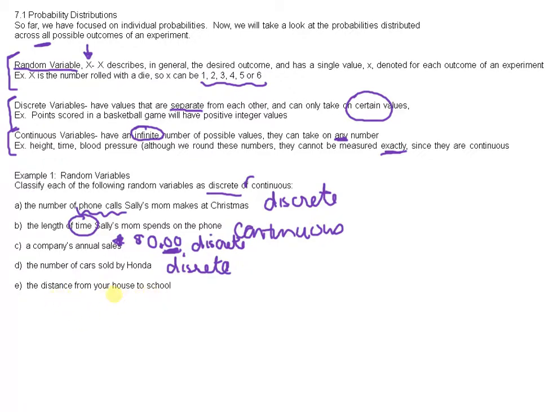And the distance from your house to the school. So distance, again, that's going to be continuous because it's a measurement. Even though we can say 8 meters is going to be 8 and a bit, and this many centimeters, it's always going to be between those measurements. So it's a good approximation, but it's still going to be an approximation. It can take on any number.